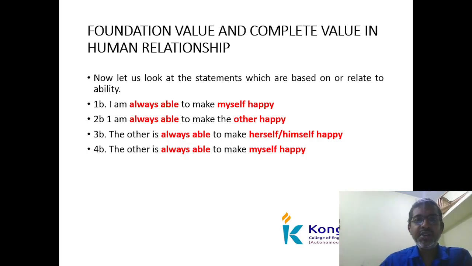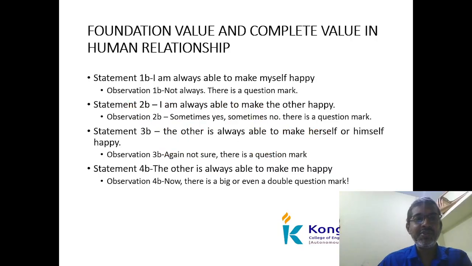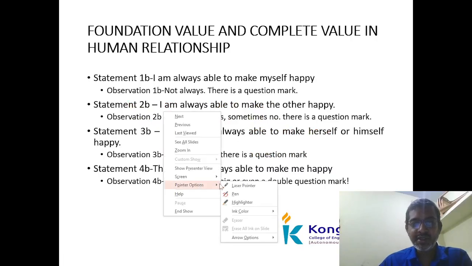So based on reality: I am always able to make myself happy. I am always able to make others happy. The others are always able to make themselves happy. The others are always able to make me happy. So we can see the observation for each and every one.